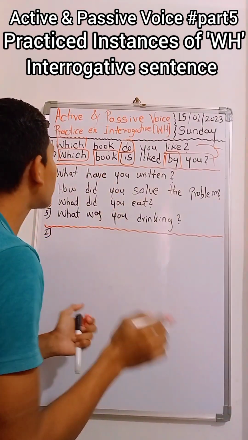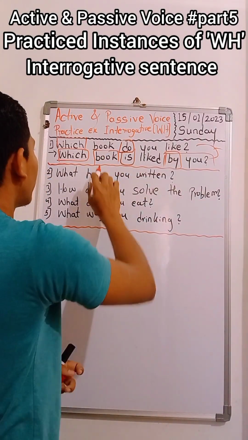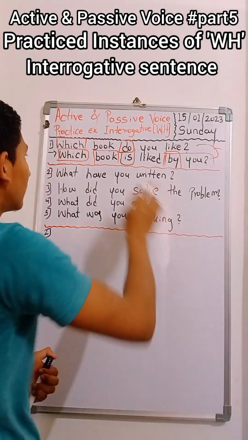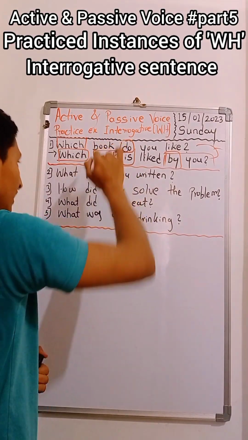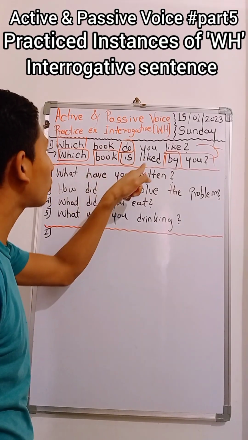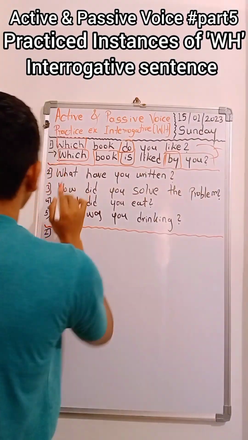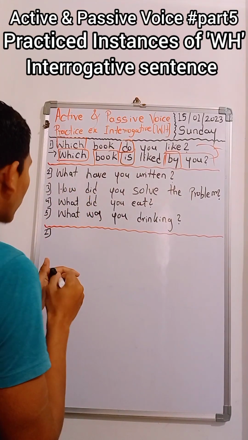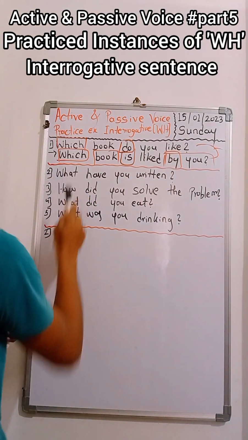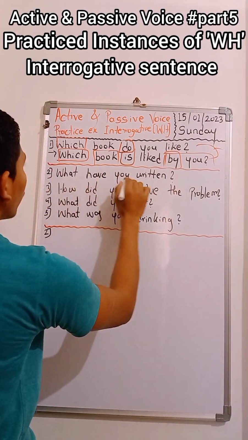If you want to give priority to the function or to the object, then you can replace the subject, and you have to use passive voice to give importance to the work or to the object instead of giving it to the subject. That's all. So now let me see what will be the answers of the second one. What have you written?